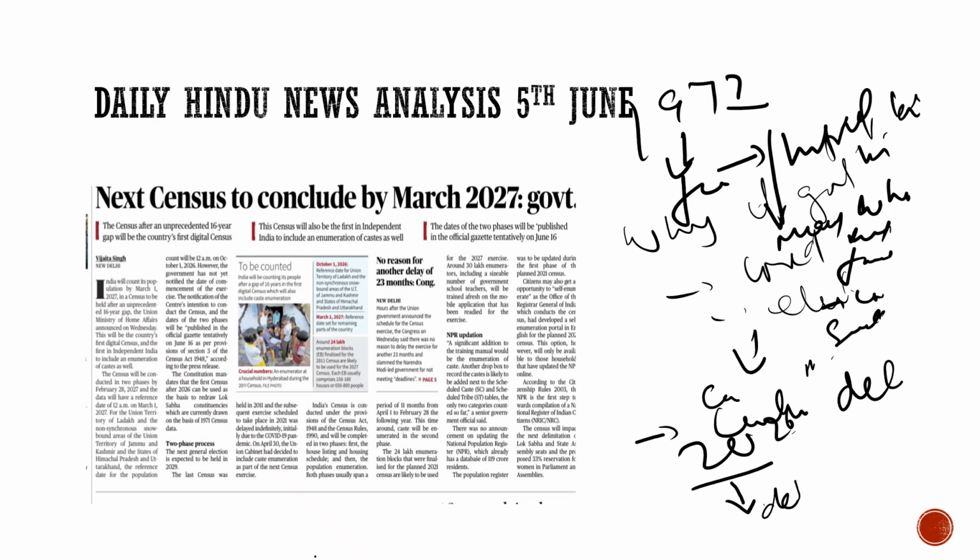After 2026, whatever census would be conducted, on the basis of that census, the delimitation would be done. So this is the story so far.